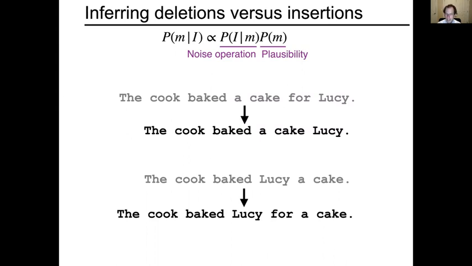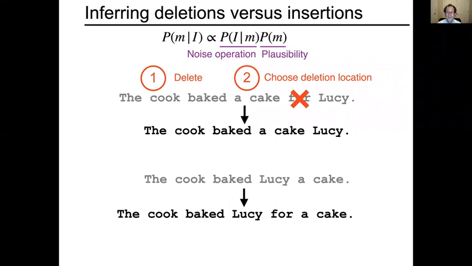And let's look in detail at what actually has to be hypothesized in terms of the fine-grained steps of the noise operation. We're going to notice something interesting. So let's start with the deletion case, the first one. In order to hypothesize that there was a deletion operation, first, there has to have been a deletion, and that has probability of less than 1, since not everything is always deleted. And second, there has to be a deletion location. Something has to get deleted.